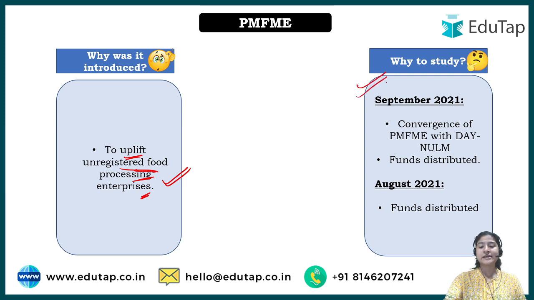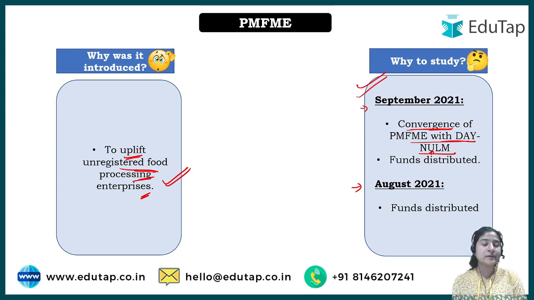Now, why do we need to study it? Because this particular scheme was in the news in September 2021, and also in August 2021. For September, this was because this scheme is now converged with DAY NULM, that is Deen Dayal Antyodaya Yojana, National Urban Livelihood Mission. Here U stands for urban. We have one NRLM, where R is for rural. We have already covered National Urban Livelihood Mission; the link of that scheme you can find in the description box below.